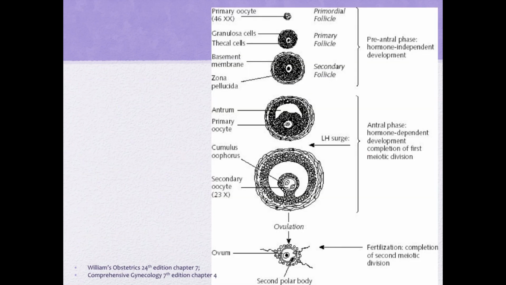So here's a diagram showing to us folliculogenesis. From the primordial follicle up to its development to the secondary follicle, that's what we call the pre-antral phase or hormone-independent development. Once it develops an antrum, or it becomes an antral follicle, that is what we call now the antral phase or the hormone-dependent development, completion of first meiotic division.